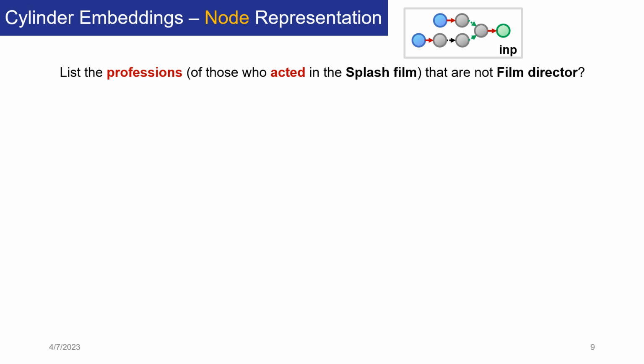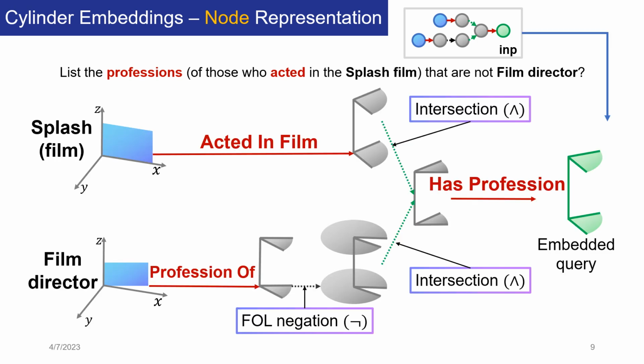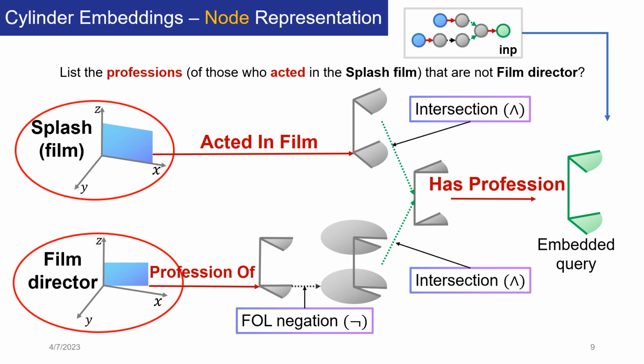It lists the professions of those who acted in the Flash film that are not film director. Each node in the computation graph is represented using the cylinder embeddings approach. The embedding process starts with two anchor entities, Flash film and film director, also known as source entities, highlighted by the blue regions. This process goes through the computation graph until getting the embedded query, highlighted by the green regions. The embedded query shortly represents the entire natural question above.